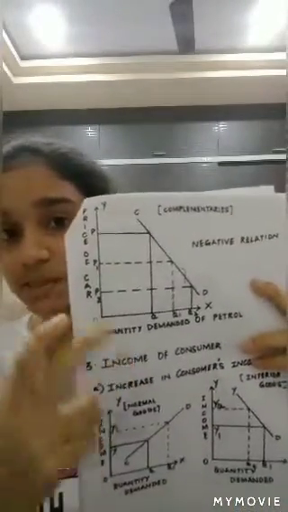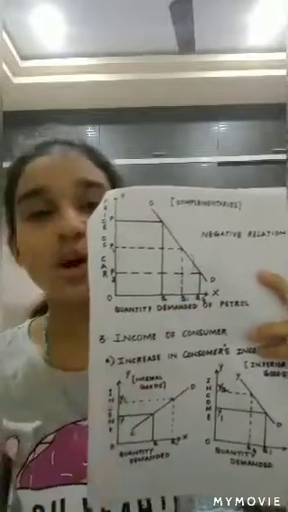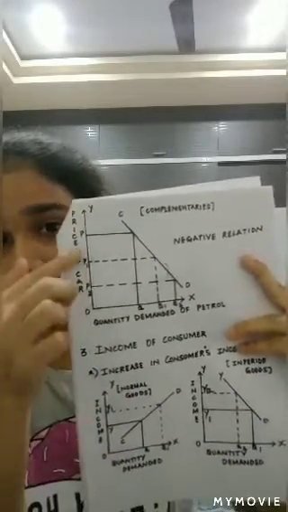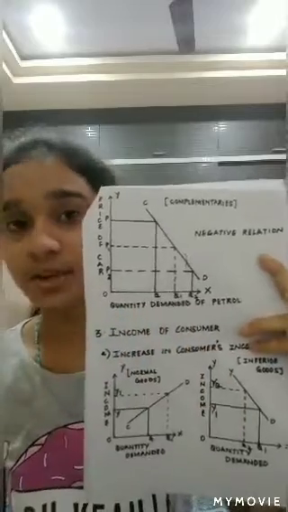And coming on to the case of complementaries, there exists a negative relation. So here, in case of complementaries, we have taken two examples, that is car and petrol, which are two complementary goods. Here, if we observe, the price of car is taken on the y-axis and the quantity demanded of petrol is taken on the x-axis.